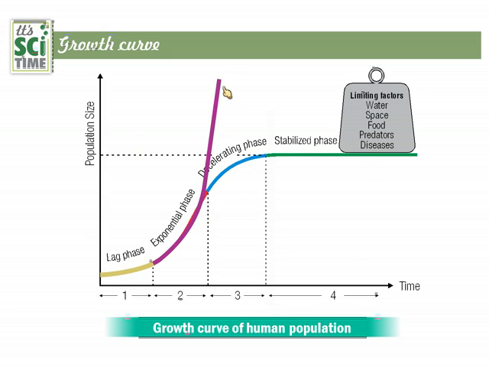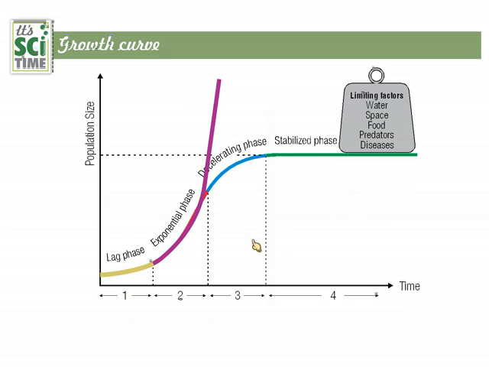As the human growth curve increases here, humans occupy the space, water, food and a lot of other things. Therefore, the growth curves of other animals gradually decrease. That means their established pace, or the number of the populations, gradually decreases here. Due to the human effect, that is how the growth curves of other animals decrease. Now let's move on to the next slide.